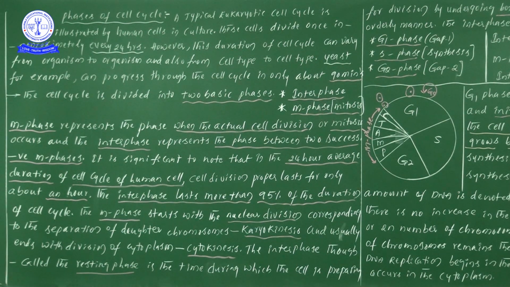Actual cell cycle and cell division we consider under M phase, whereas interphase is the phase situated between two successive M phases. So between two M phases we can find the interphase, and between two interphases we can find the M phase.